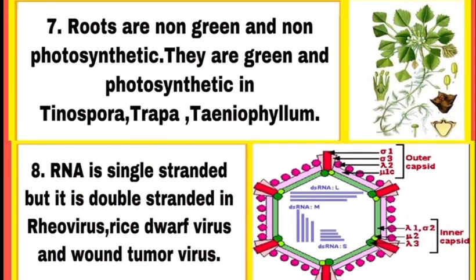Roots mainly non-green होती हैं and non-photosynthetic होती हैं, but they are green and photosynthetic in Tinospora, Trapa and Taeniophyllum. So these are the exceptions where roots are green and do photosynthesis. Next, RNA is single-stranded, but it is double-stranded in reovirus, rice dwarf virus and in wound tumor virus.